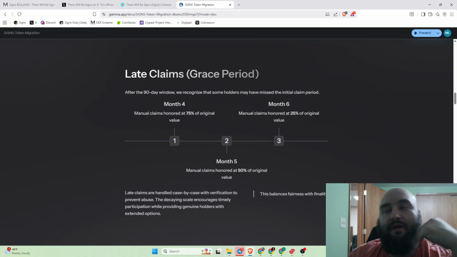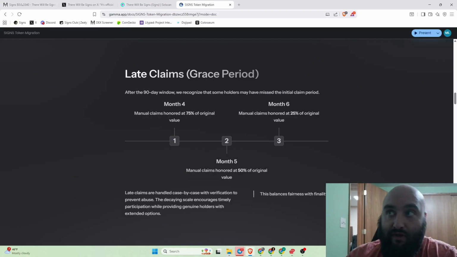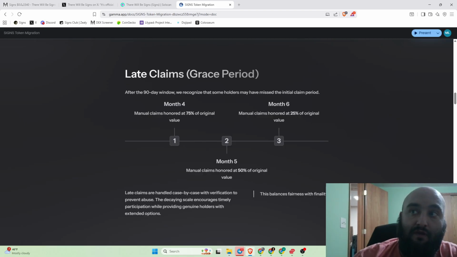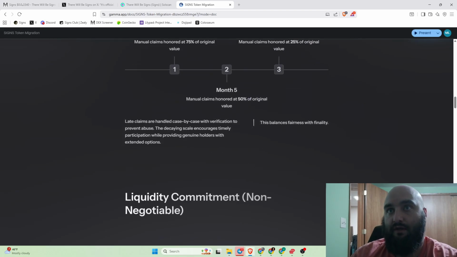But here's how this is going to work. If you miss the migration, you missed the 3-month window after the migration, there will still be another 3 months where you can come claim your tokens, but it will be at a reduced rate. Okay, month 4 will be 75% of the original value. So let's say you have 1,000 tokens, you would receive back 750 tokens. Same for here. Month 5 is at 50%. Month 6 at 25%. I went over that already, but just to be sure.